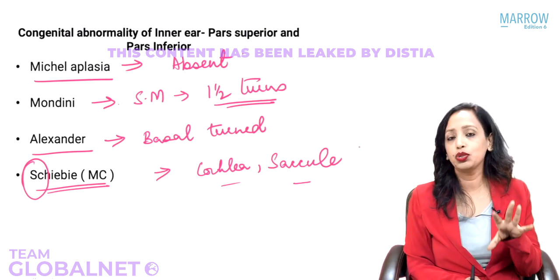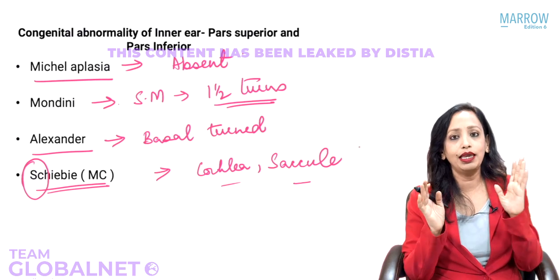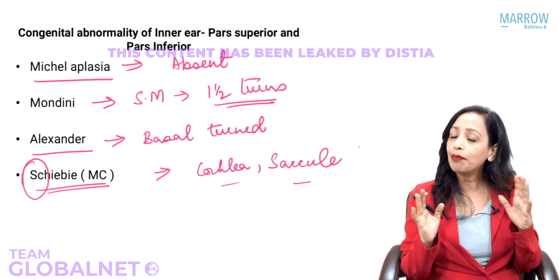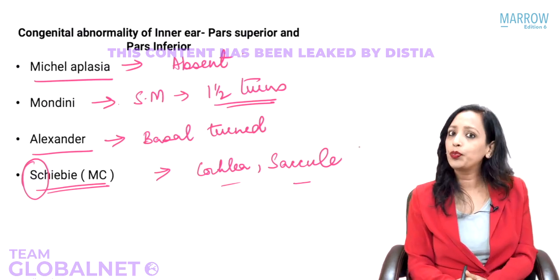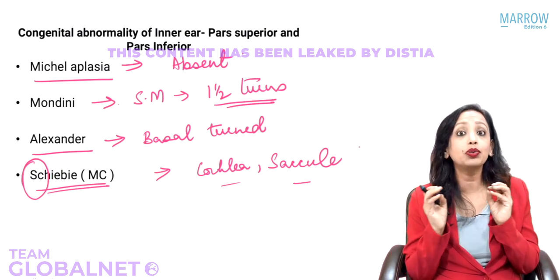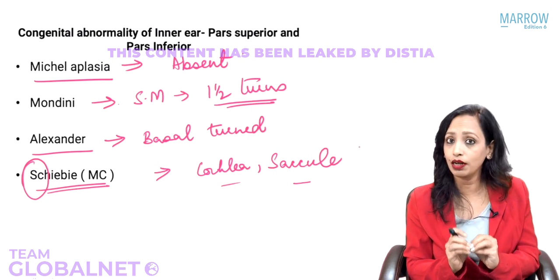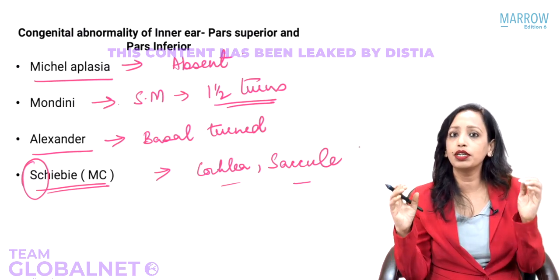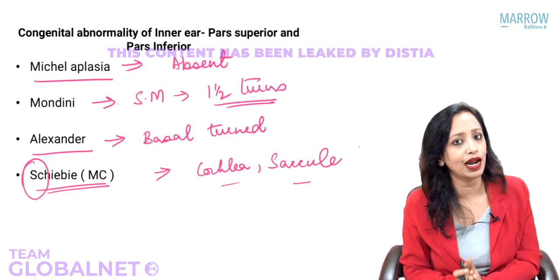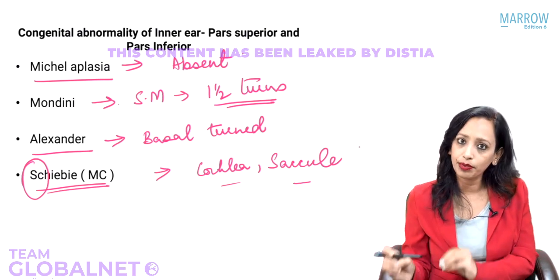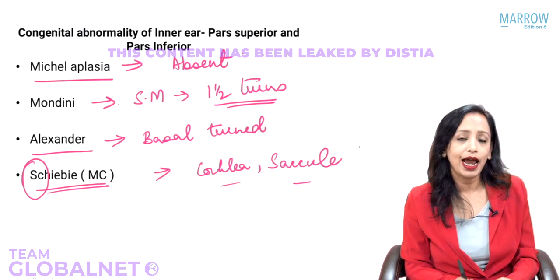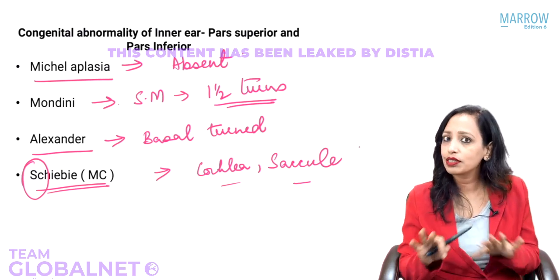So this is what you need to know in the development and some part of the anatomy of the inner ear. So I hope you have a picture of the inner ear. You know the clinical significance of the inner ear. You know the connections of the inner ear. You know the clinical significance of that. So just revise it. Do all the questions from the book as well as from the Marrow, and make sure that it is totally crystal clear for you.